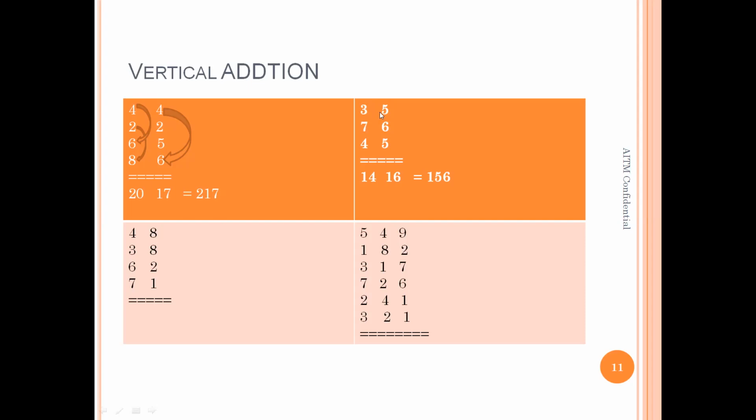Similarly, 76 plus 45. What I did, 3 plus 7 is 10, 10 plus 4, 14. 5 plus 5, 10, plus 6, 16. Okay, so 6, just move on to the next. So the answer is 156. Similarly, here, 3 digit, 7 plus 3, 10. Okay, 5, 5 plus 3 plus 2, 5, 10, 20. So 1 plus 1, 21.